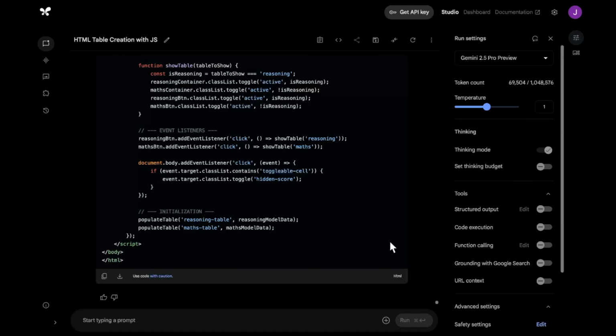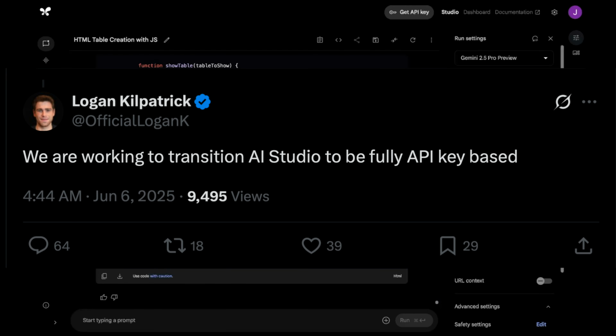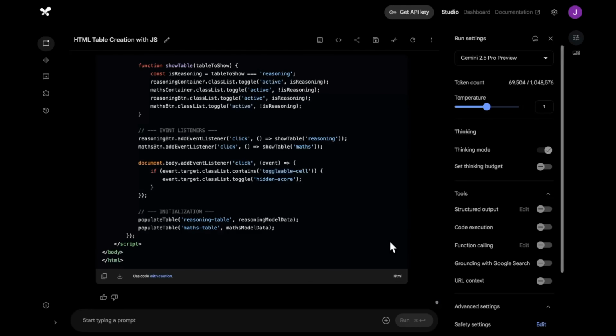Hey everyone, so you might have heard the news that we will not be having free models on AI Studio, and it will be changed to API-based pricing. So what next? What next platform do we have to use?